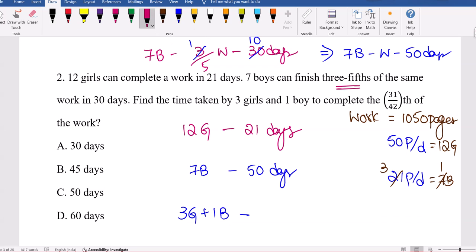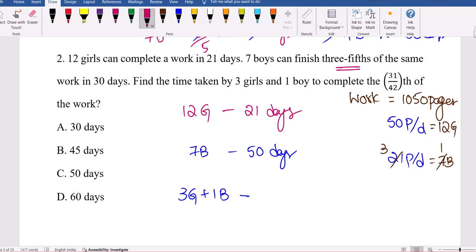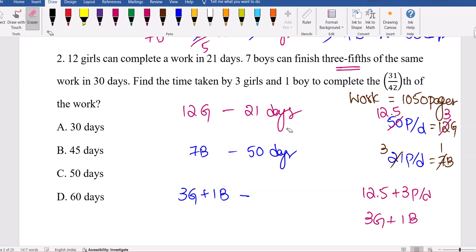See, the problem in the question is 12 girls and 7 boys, but at the end, they're asking for the 3 girls and 1 boy combination only. So one boy can type 3 pages per day. I need 3 girls plus 1 boy, what can they do? I came to know one boy will type 3 pages per day. What about 3 girls? It means I have to divide by 4. When you divide this by 4, 12.5 will come. Divide by 2 is 25. Again, divide by 2 will give 12.5. So 12.5 plus 3 is 15.5 pages per day. Don't worry, the calculations finally you will get better.